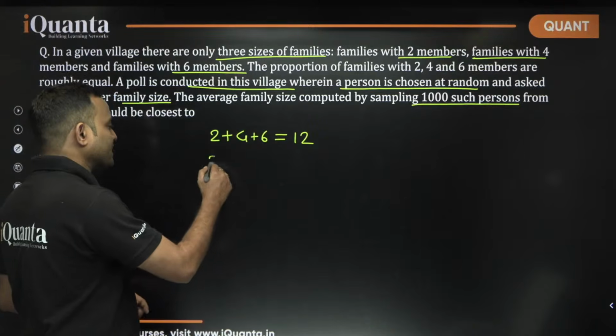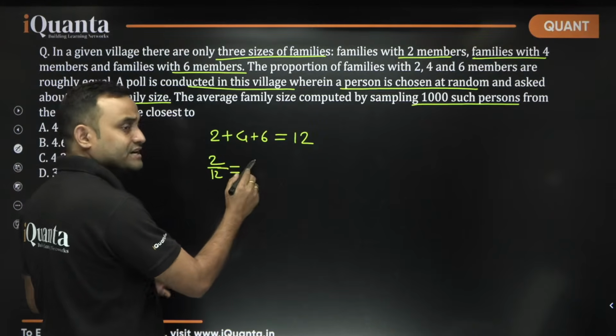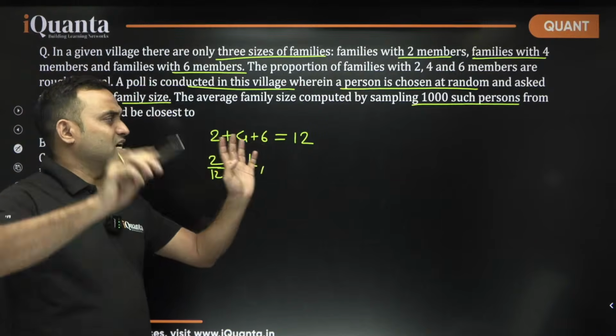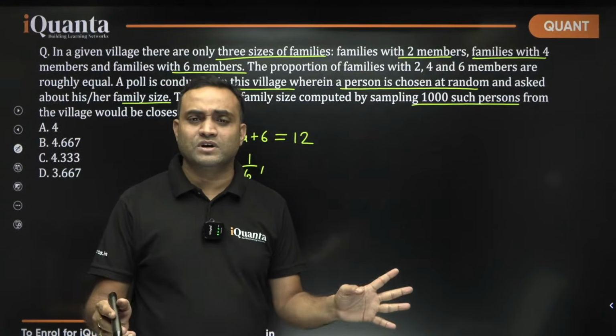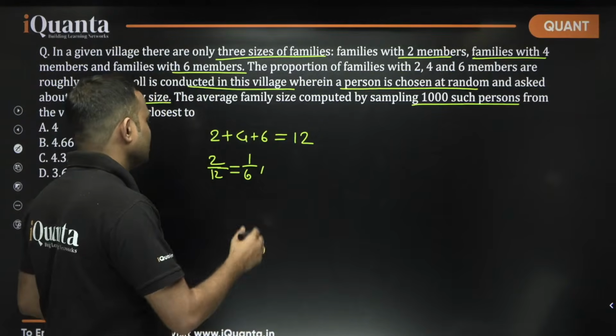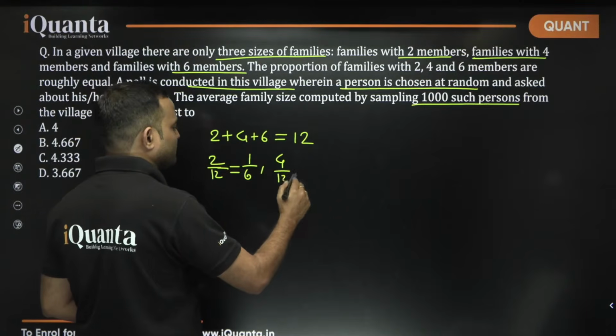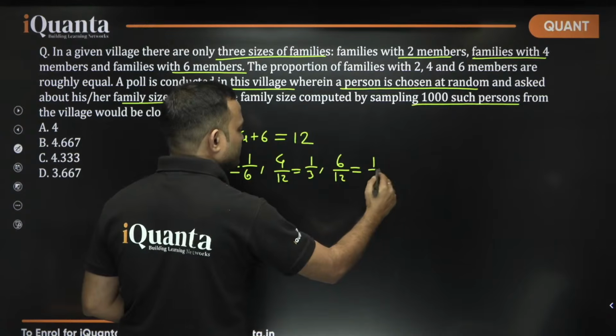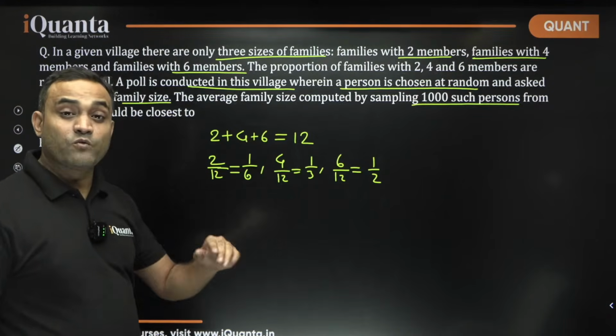So 2 by 12, the weight of these people is 1 by 6. Of any number that is given, 1000 is not relevant here. Then 4 by 12, 1 by 3, and 6 by 12, that is equal to 1 by 2. These are nothing but the weights.